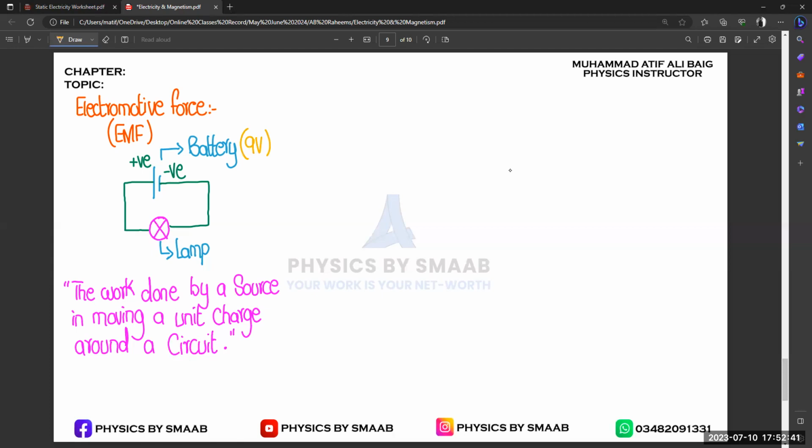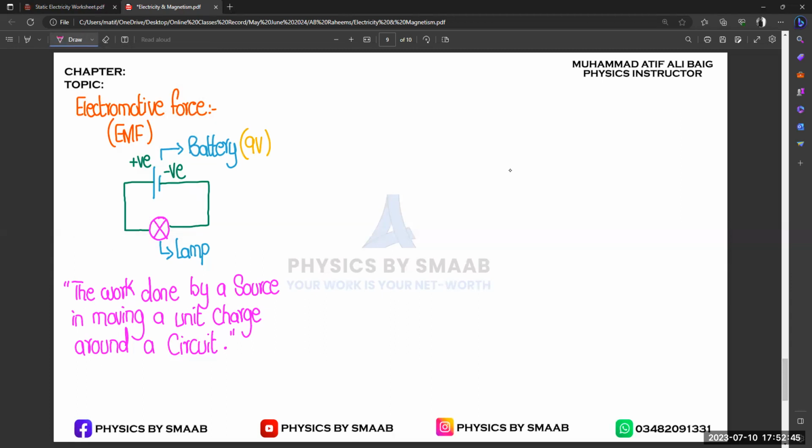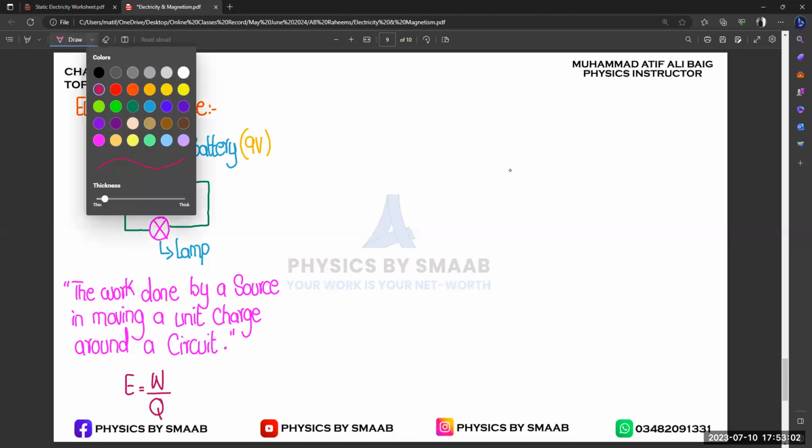When we write the formula for EMF: E equals W over Q, where E is simply EMF, W is the work done, and Q is the charge, since we are driving a charge throughout the circuit.